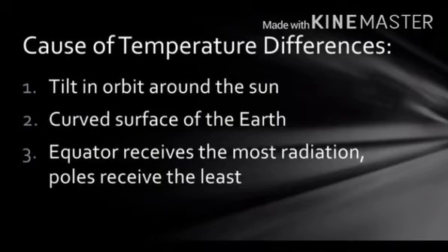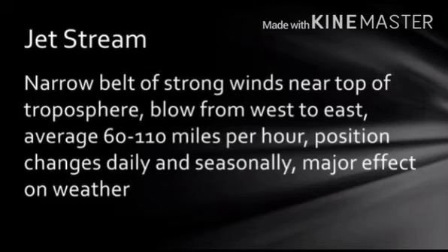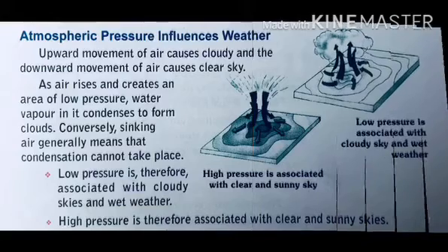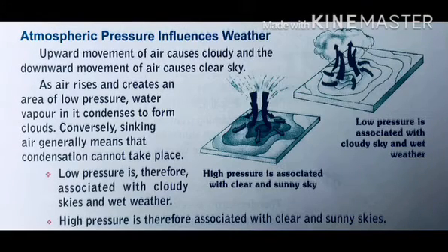Causes of temperature difference. The tilt in the orbit around the sun is the real cause, along with the curved surface of the earth. The equator receives the most radiation, and the poles receive the least radiation. Jet stream. A narrow belt of strong wind near the top of the troposphere blows from west to east, at an average of 60 to 110 miles per hour. Its position changes daily and seasonally, and it has a major effect on weather.